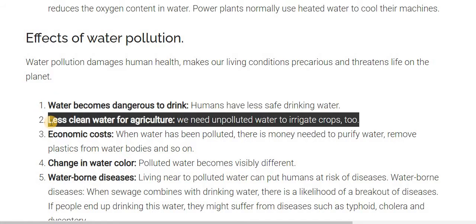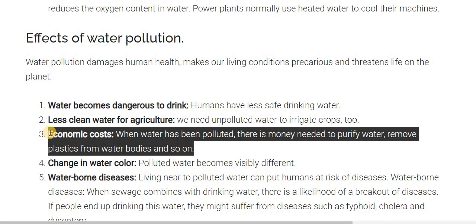The second effect of water pollution is less clean water for agriculture, and we need unpolluted water for the crops. Ultimately we are eating that, and other organisms also depend on the plants, as we discussed in the food chain. The third one is economic cost. When the water has been polluted, lots of money is needed to purify it, to remove the plastic from the water bodies and so on.